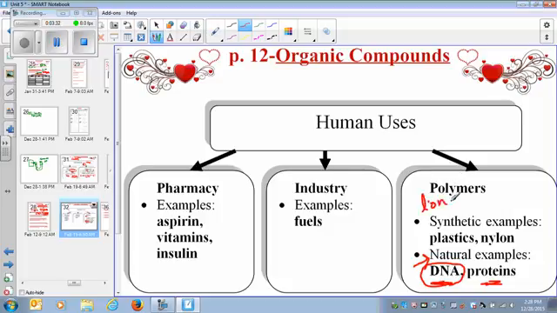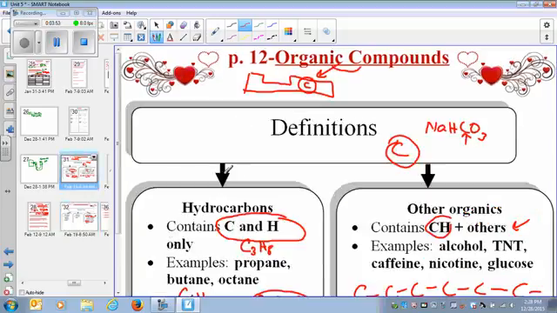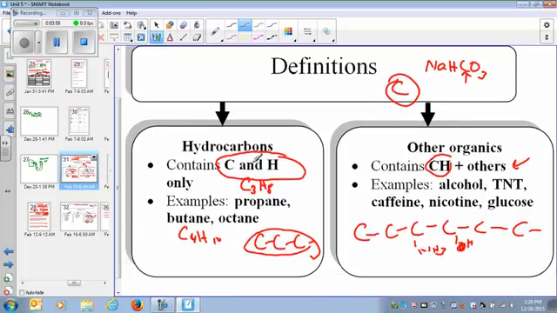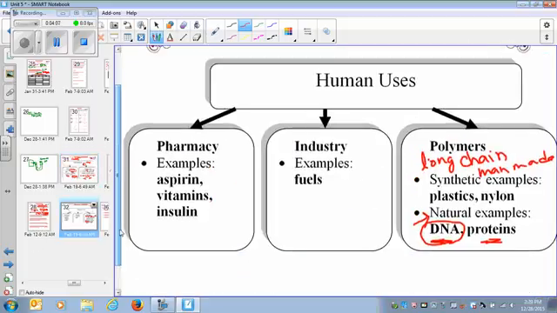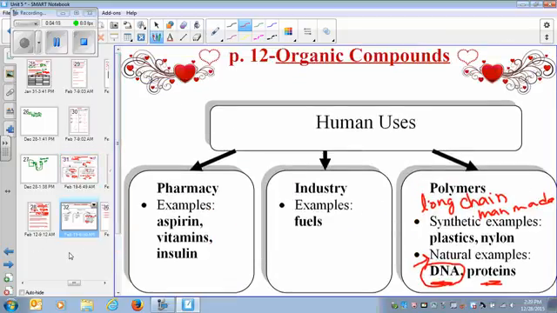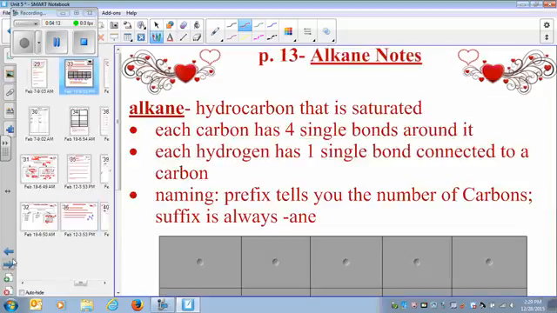Polymer means long chain compound. First of all, that is the definition of polymer: these are long chain compounds. Synthetic means man-made polymers. So plastics and nylon are man-made polymers, and DNA and proteins are natural examples of polymers. Once again, we need to understand the definition of organic compounds. These are carbon-based compounds. The main elements are going to be carbon and hydrogen, although it is possible to have other elements attached to them, and because of that, they will be given different names. And these are the human uses of organic compounds: pharmaceutical uses, industrial uses, and polymers.